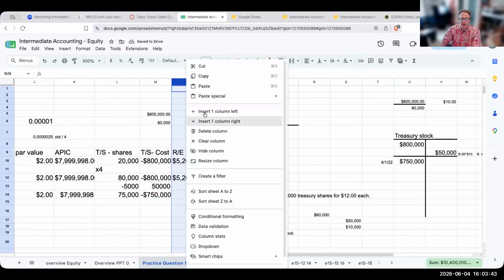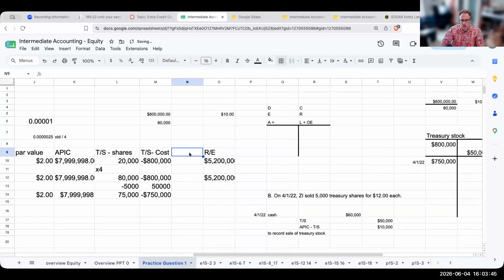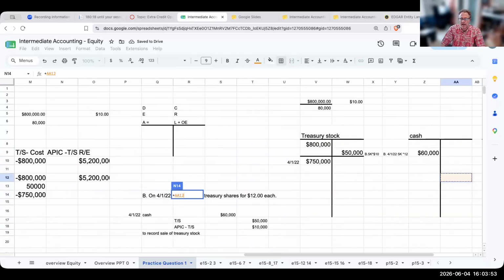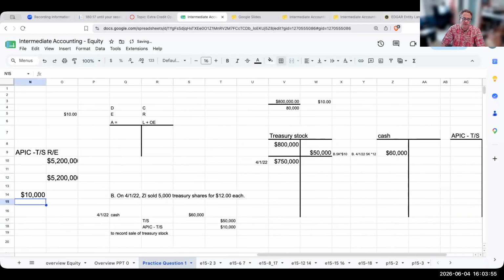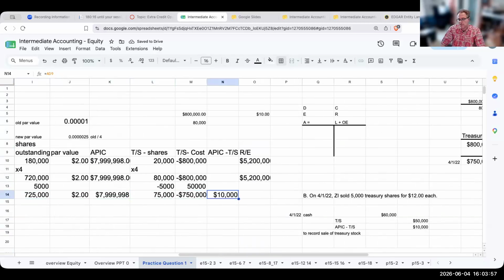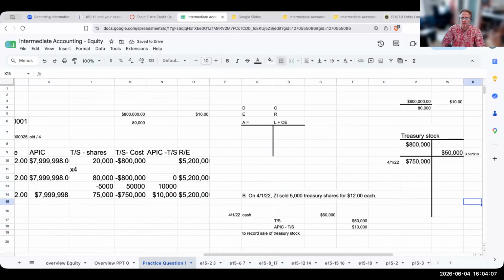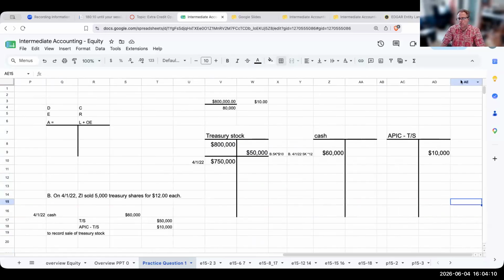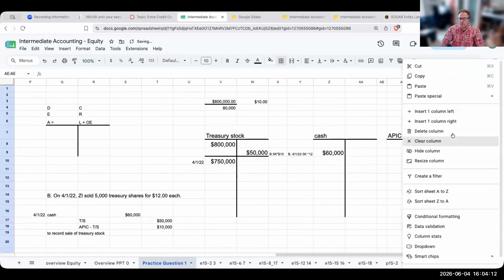I'm also going to have another column, additional paid-in capital treasury stock, and this amount is going to be 10,000, a positive amount, meaning it's a credit. Retained earnings has not changed. We'll make another T account for the retained earnings.